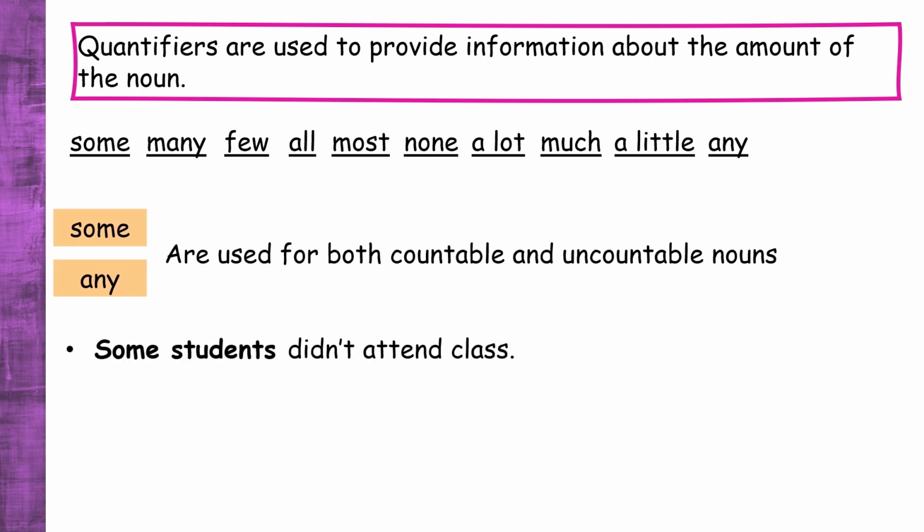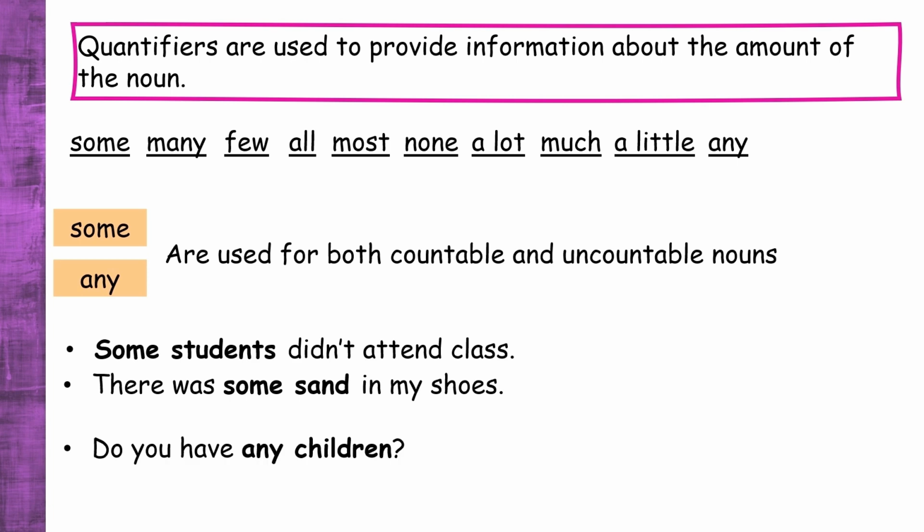Some students didn't attend class. Students is a countable noun. There was some sand in my shoes. Sand is an uncountable noun. Do you have any children? Children is a countable noun. Do we have any flour in this house? Any is used with flour, which is an uncountable noun.